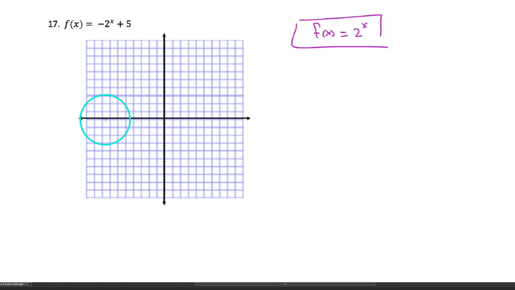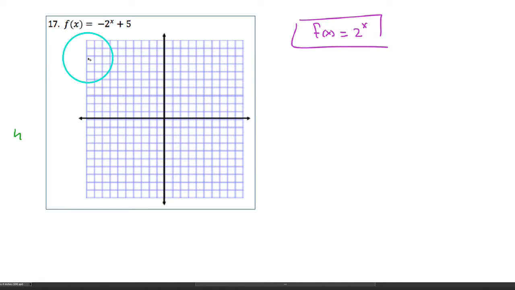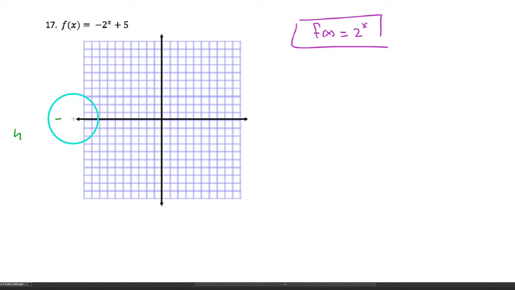So knowing what we know about 2 to the x power here, let's see if I can draw, maybe click on this, see if that helps. We can draw our asymptote in here at y equals 0. We know that it goes through (0, 1), and in this case, (1, the base), okay? And so that's going to be right there. Since this is our parent function, though, looking at this, I notice that I have a negative out in front and then a plus 5.